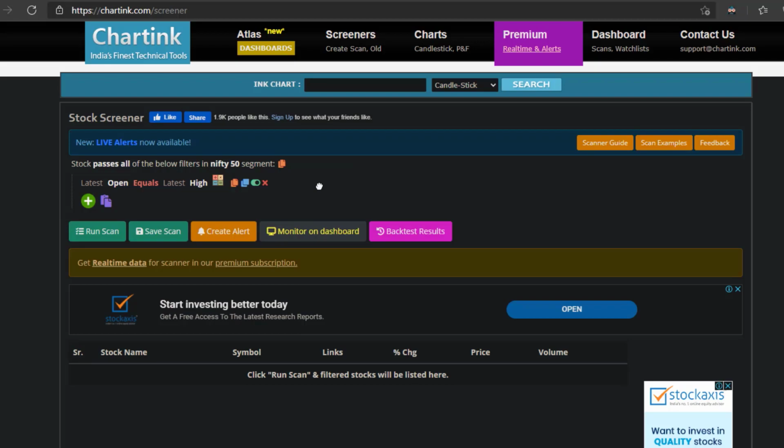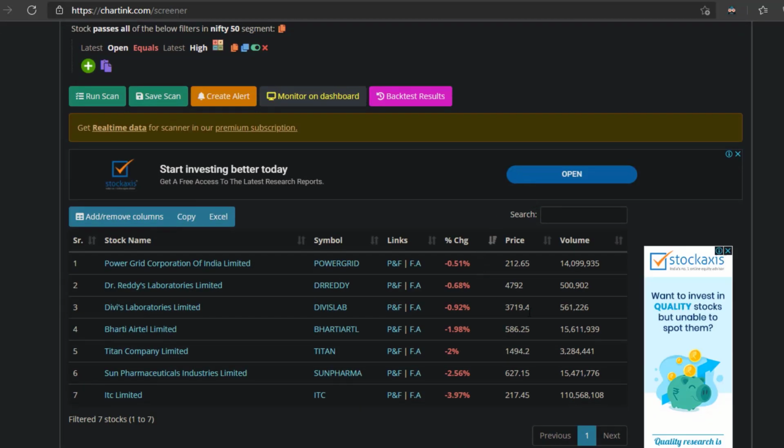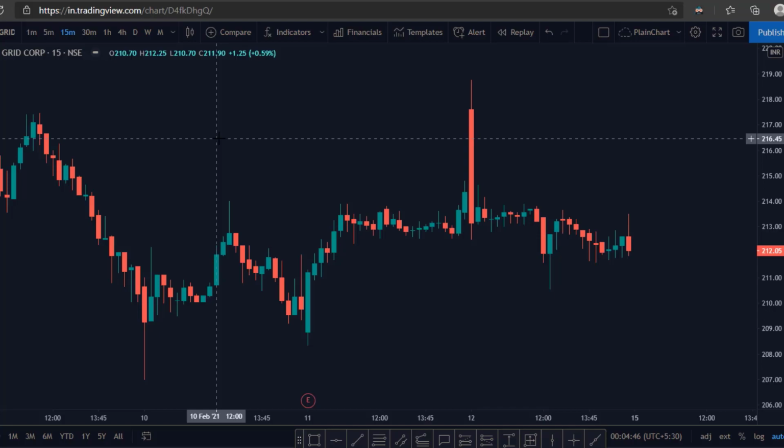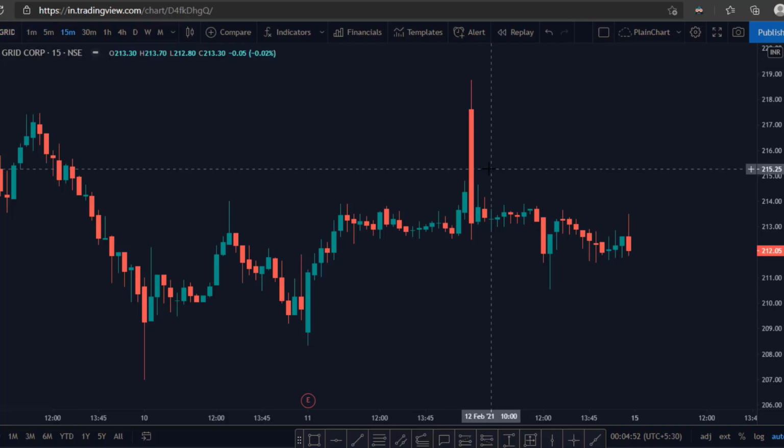So let me explain what this rule means. In this I have created a rule: whatever stocks come under the Nifty 50 index, the open for the current day should be equal to high. Let us run the scan. See friends, we have got the result for this scan. These are the stocks. One by one we will visit these stocks and see which stock is suitable for our intraday. Okay friends, this is the first stock from our scanner list, Power Grid.